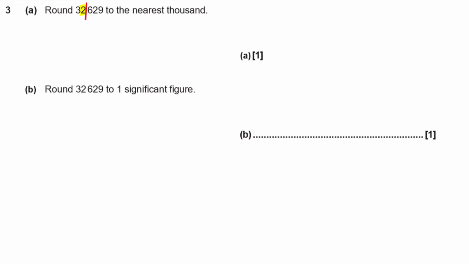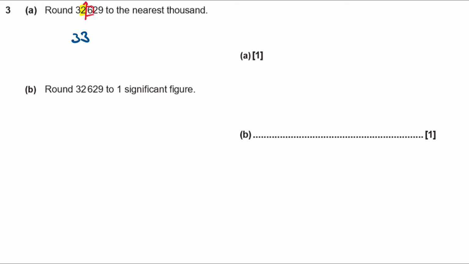But just before we do, we just need to check out the value of the next digit along, which is 6. And then if it's 5 or more, we need to raise the score. We're going to round up. If it's 4 or less, we need to let it rest. We're going to round down, and in this case it's 5 or more, so I'm going to round this one up, aren't I? So my 32 at the beginning is going to go one up. It's going to go 33.